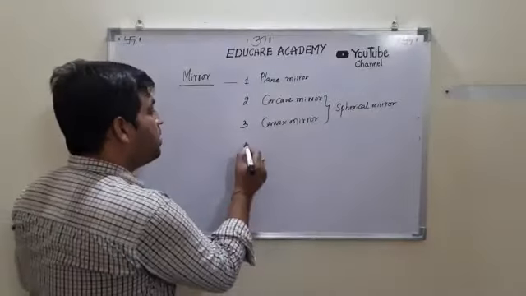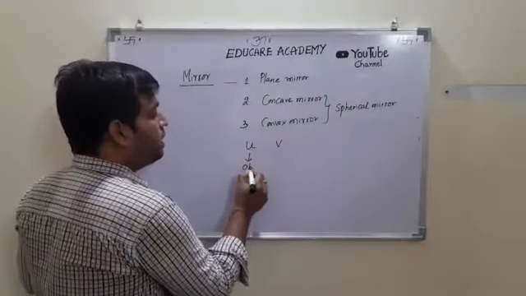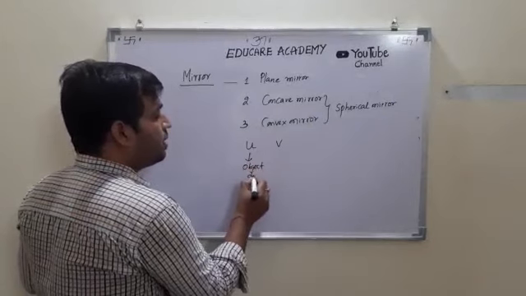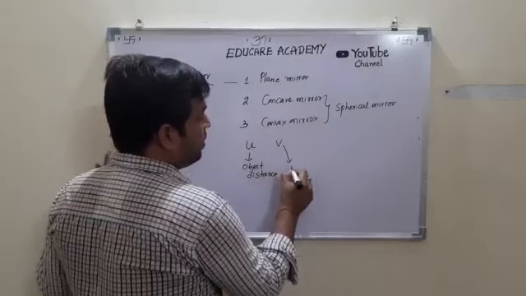Object distance is denoted by u and image distance is v. So this is object distance and this is image distance.